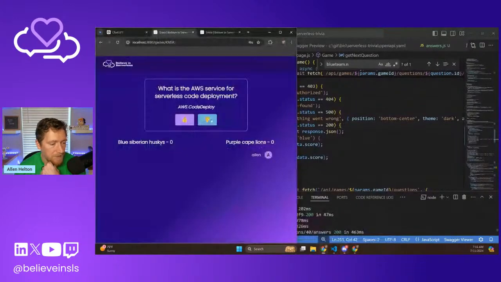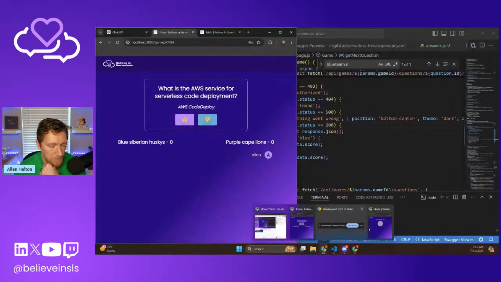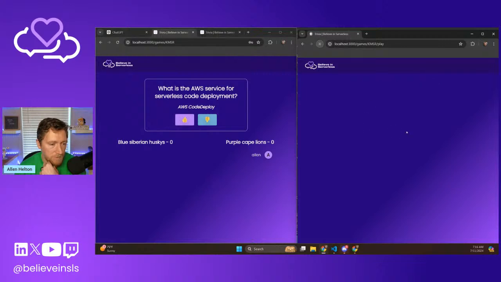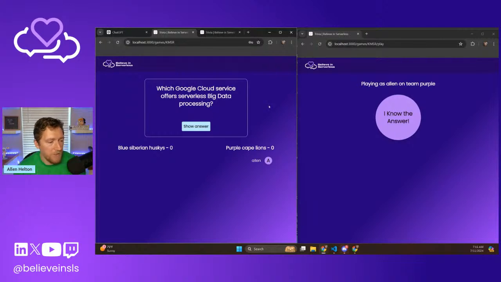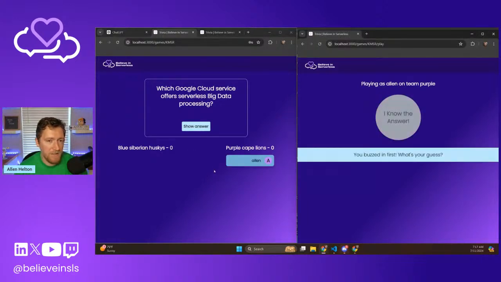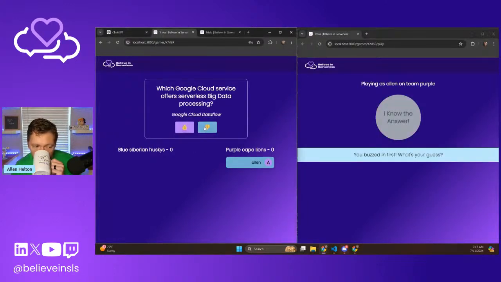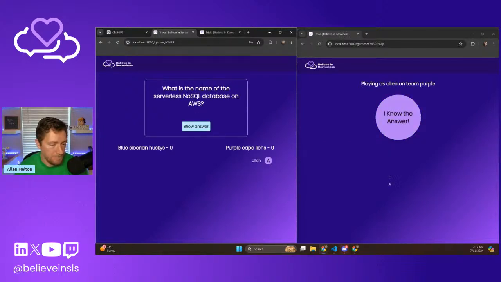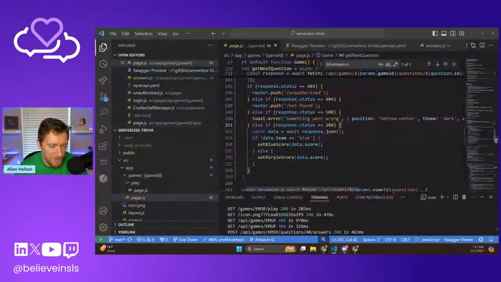For real this time. Let me go back. Refresh. I don't know why this keeps going. Which Google Cloud service offers serverless big data processing? Don't know that one. We're going to say Fire Data. Okay. Learning a lot today. Okay, let's look at our logs. Back to what we were actually doing before I got sidetracked on that 204.